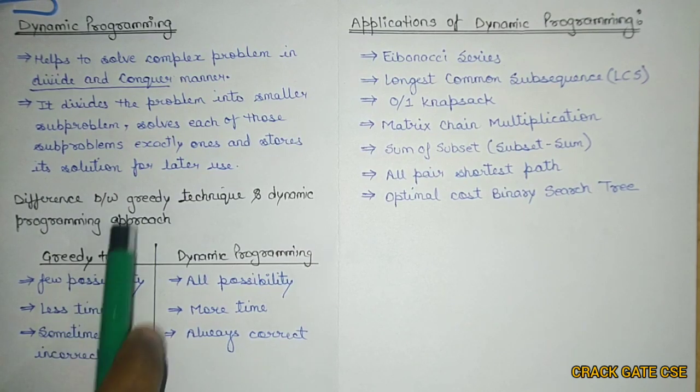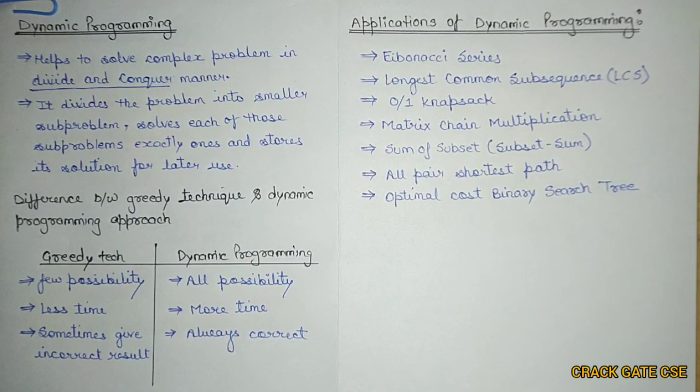What is the difference between the greedy technique and the dynamic programming approach? In the greedy technique we do not try to explore all the possibilities. We always deal with a few possibilities, and if you execute only a few possibilities of a particular problem, it will obviously take less time. While dynamic programming tries to explore all the possibilities of a solution with respect to a particular problem, and generally that takes more time. So dynamic programming will take more time than the greedy technique.